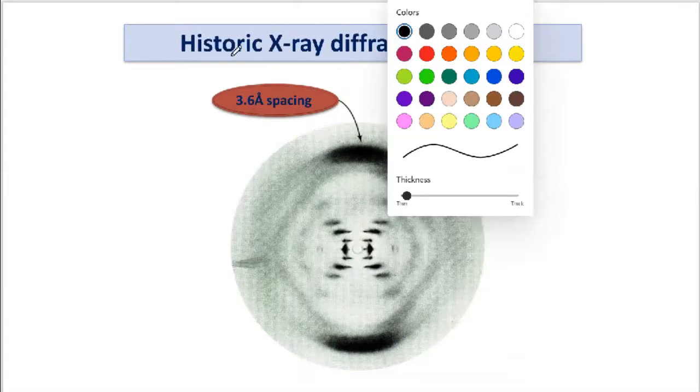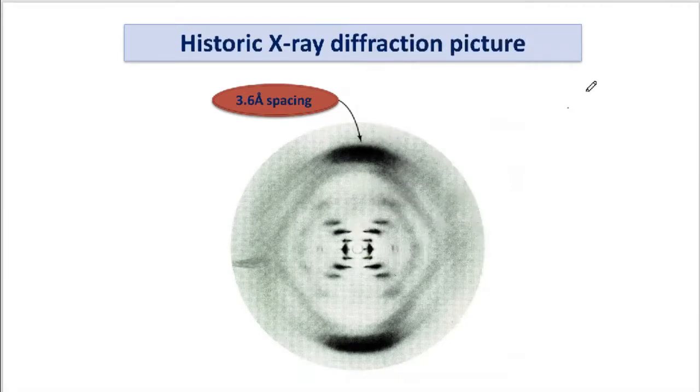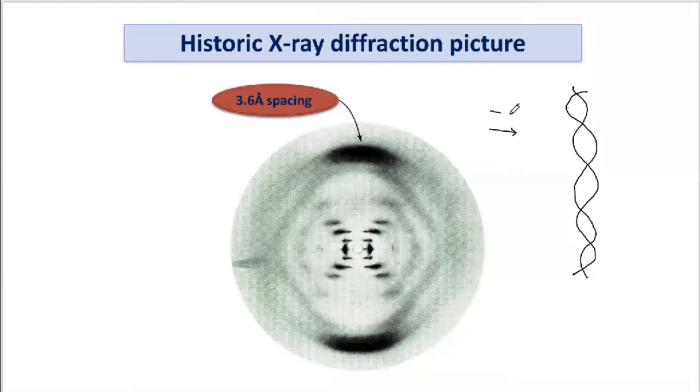Now, what was being done in the case of the X-ray diffraction experiment? X-rays were being provided to the double-stranded DNA molecule. It was being crystallized, and then X-rays were being imparted over this double-stranded DNA molecule with the help of two techniques which were referred to as XRD and XRF: X-ray diffraction and X-ray fluorescence. What do you mean by these two techniques?